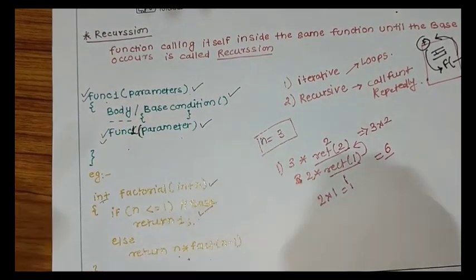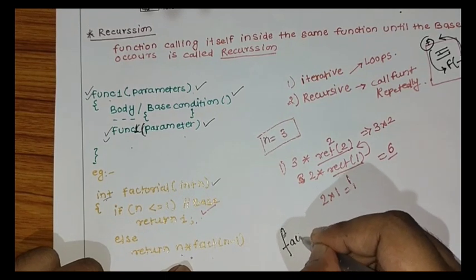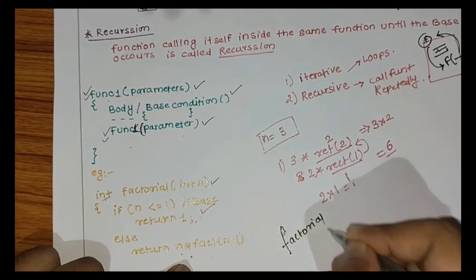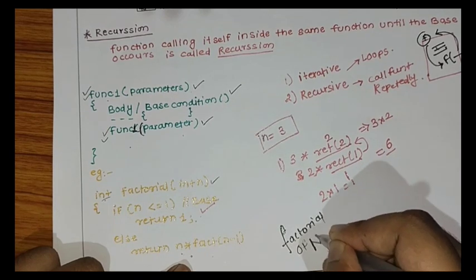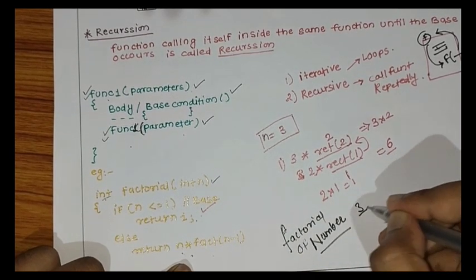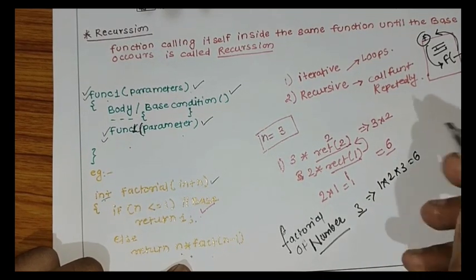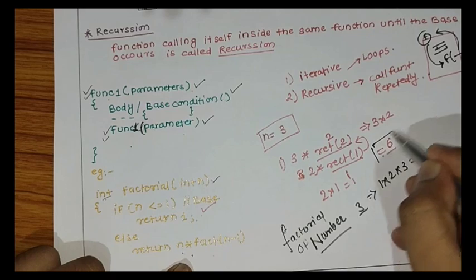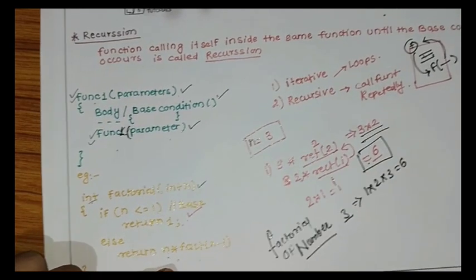It was a factorial code, factorial of a number. So what is the factorial of the number 3? It is basically 1 into 2 into 3, which is 6. So with recursion, we have found 6. So this answer is obviously a correct answer.